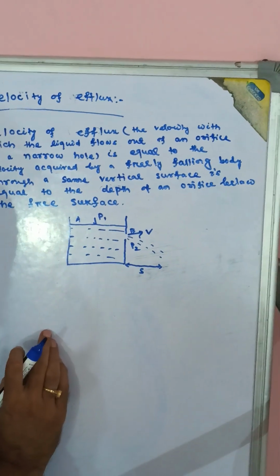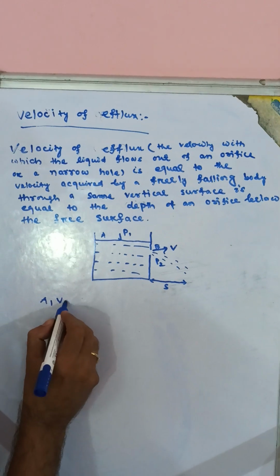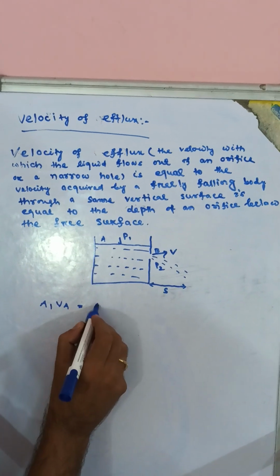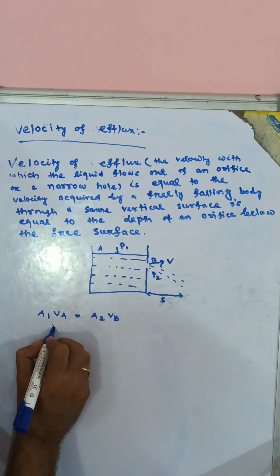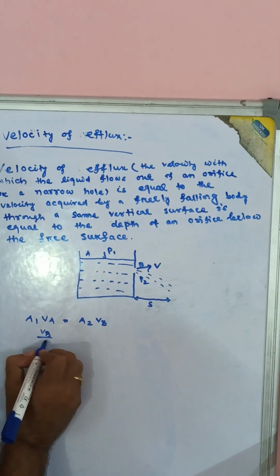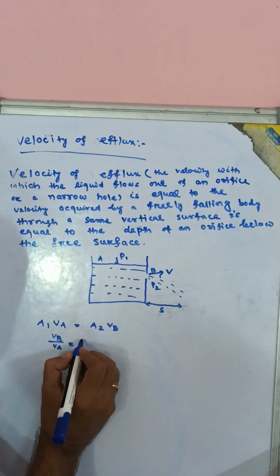Then by the equation of continuity, A1 VA is equal to A2 VB, then VB by VA is equal to A1 by A2.